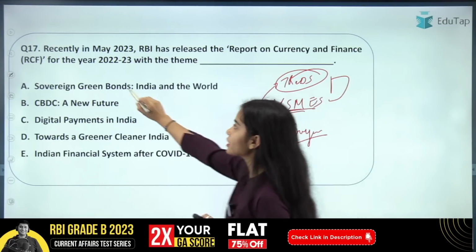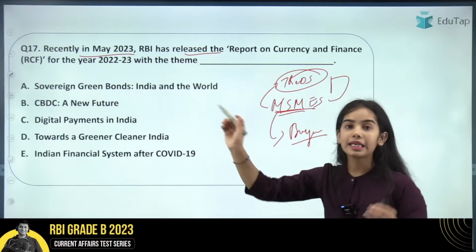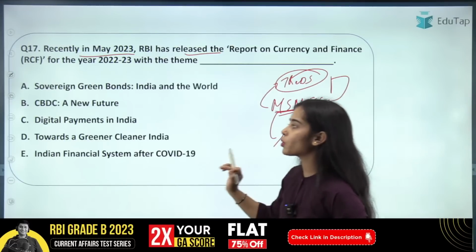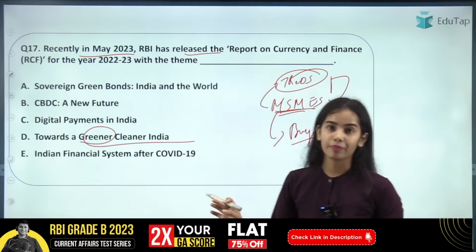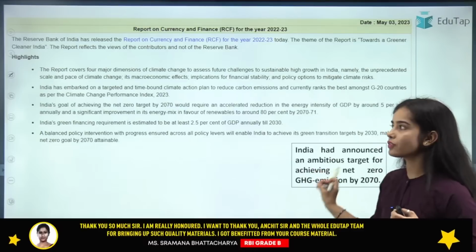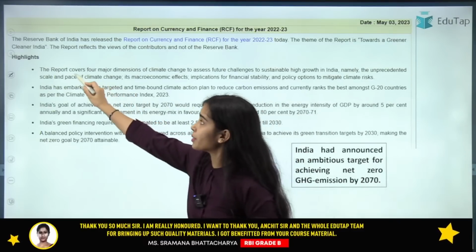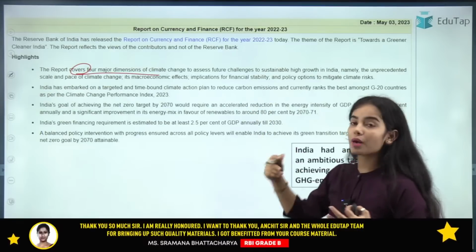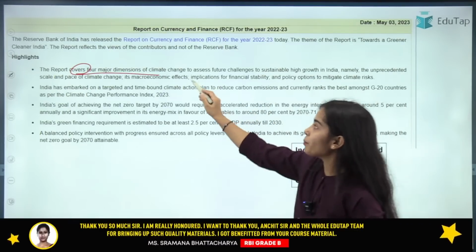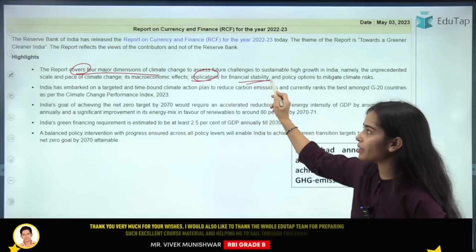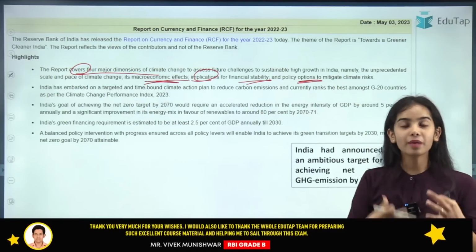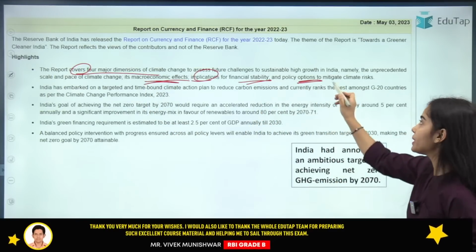Now coming to the recent question: recently the RBI has released the Report on Currency and Finance for the year 2022-23. The theme of this report is Towards a Greener, Cleaner India. Here you can see the highlights. The report covers four major dimensions: that climate change is happening very fast in the current period, the implications of climate change on financial stability, the macroeconomic effects, as well as the policy options to be taken by the government and the RBI to mitigate climate risk.